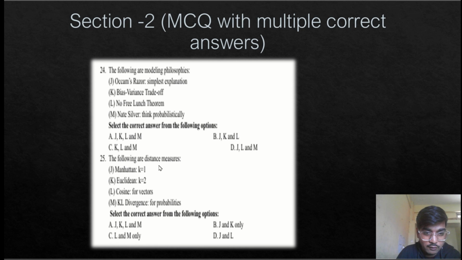For question number 25, which of the following are distance methods? Manhattan, also Euclidean, also cosine, also KL divergence for probabilities. Yes.